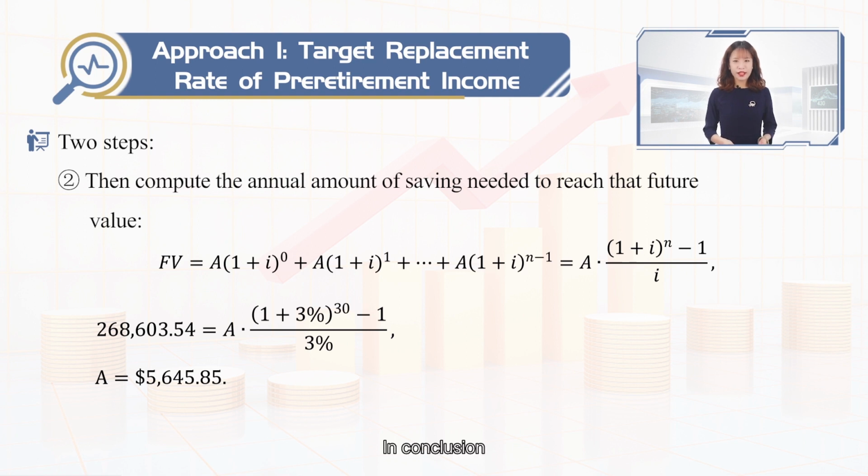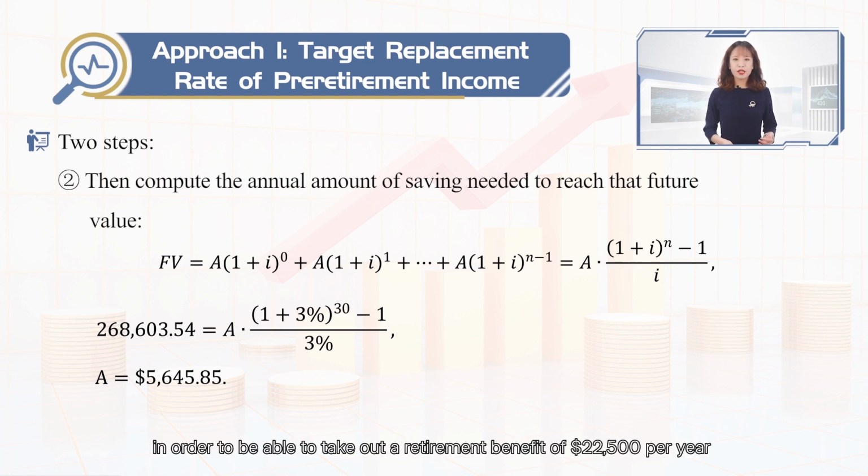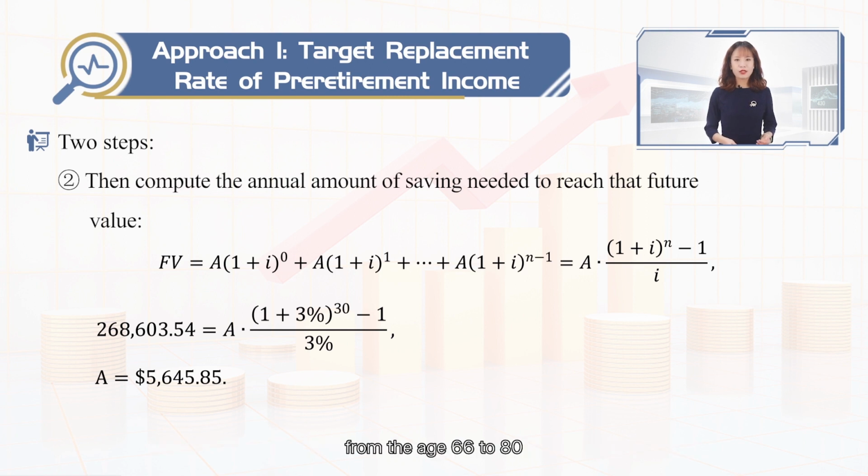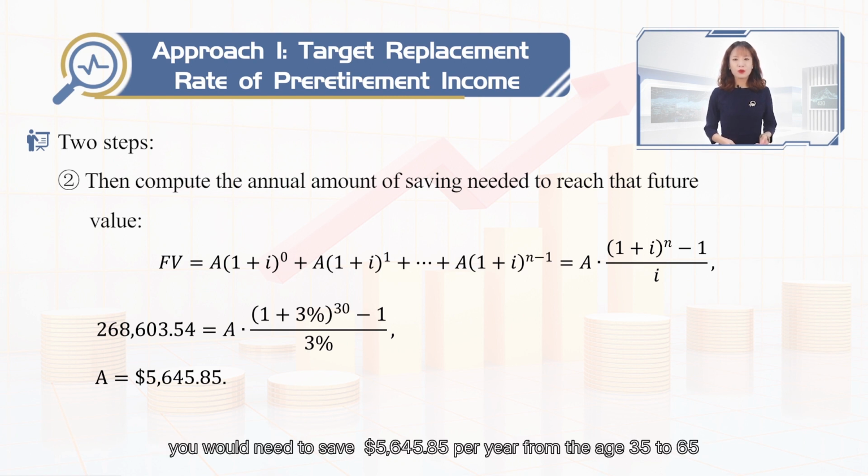In conclusion, in order to be able to take out a retirement benefit of $22,500 per year from age 66 to 80, you would need to save $5,645.85 per year from age 35 to 65.